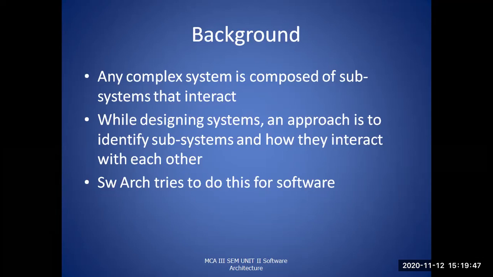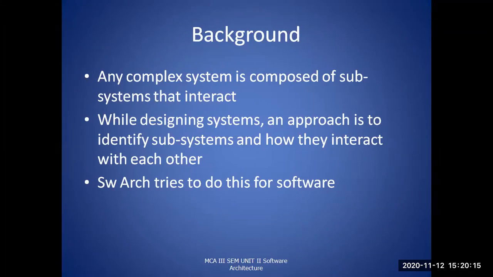While designing a system, an approach should be identified based on the subsystems and how these subsystems will interact with each other. Here we are considering a subsystem to be maybe any kind of function, method, or process as part of a programming language, as we discussed. So a complex system is composed of subsystems that interact with each other.